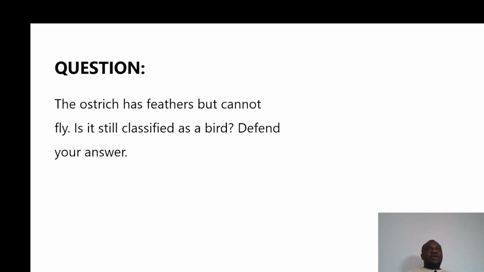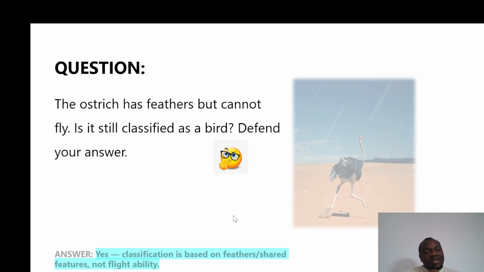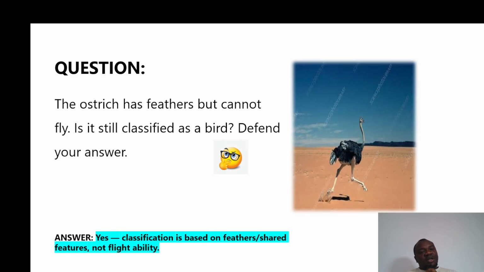Now, the ostrich has feathers but cannot fly. Is it qualified as a bird? I've said this already before that they cannot fly from one place to another. But does that mean they're birds or not? So this is a question. The answer is yes, they are classified as birds based on feathers and shell features, not flying ability. They can run from one place to another, they can lay eggs, but they don't fly from one place to another. Ostriches are very big. I wonder what it would be like seeing an ostrich fly in the air. It would look like an aeroplane flying.